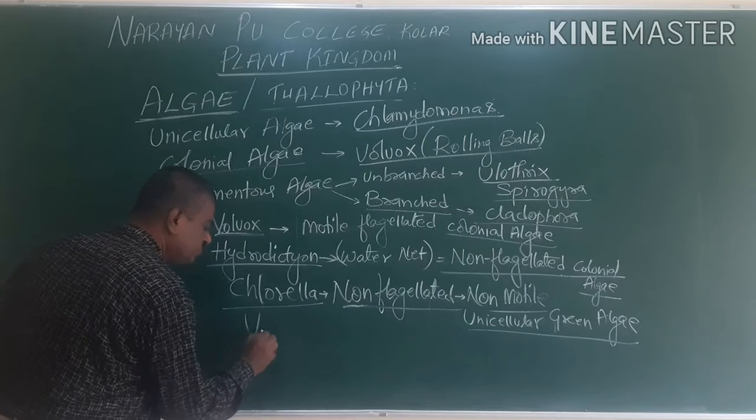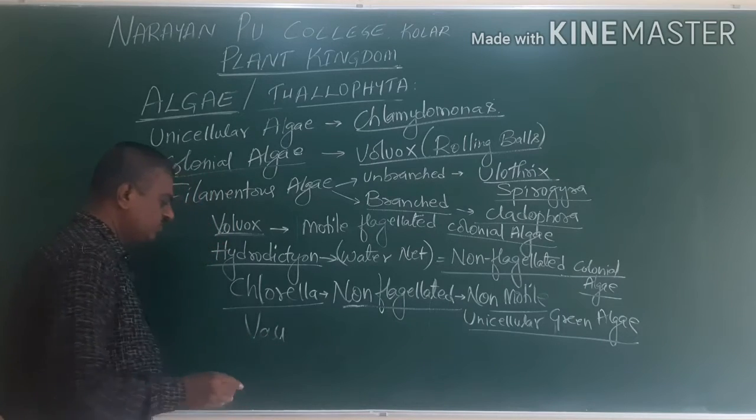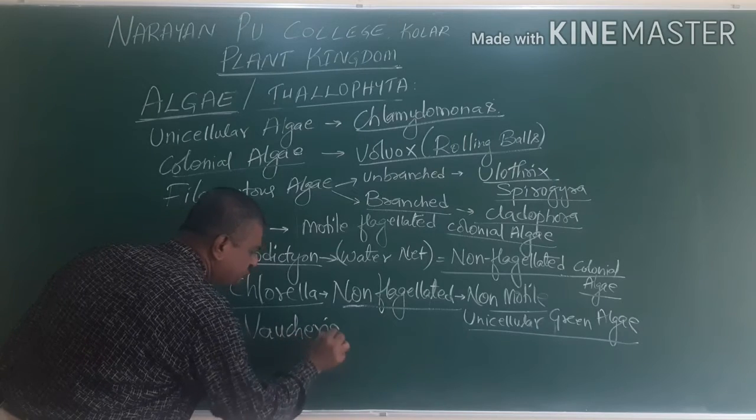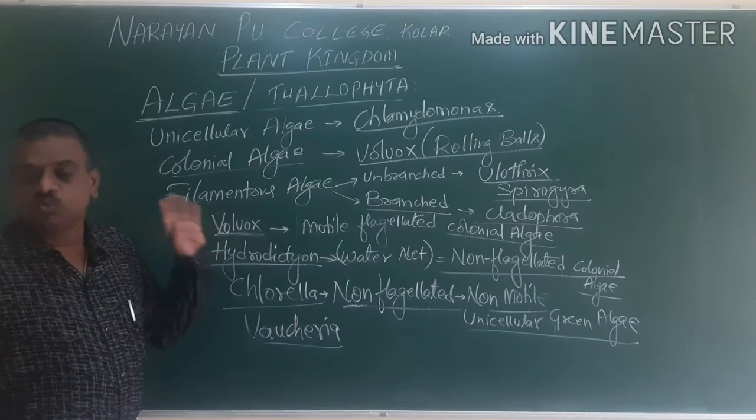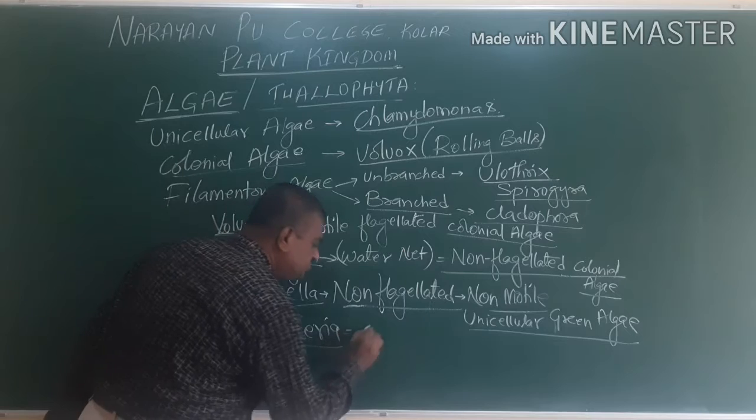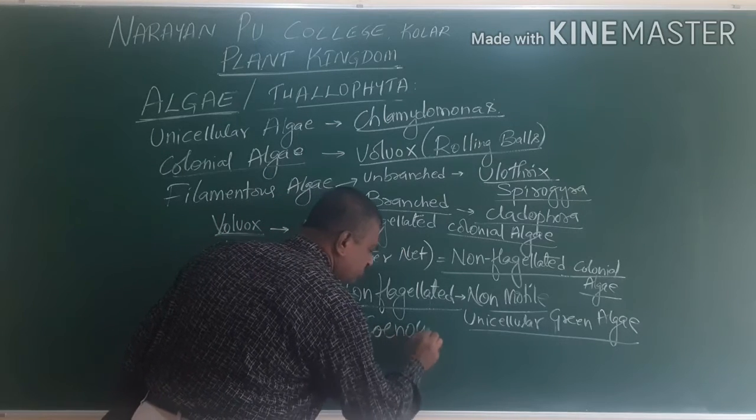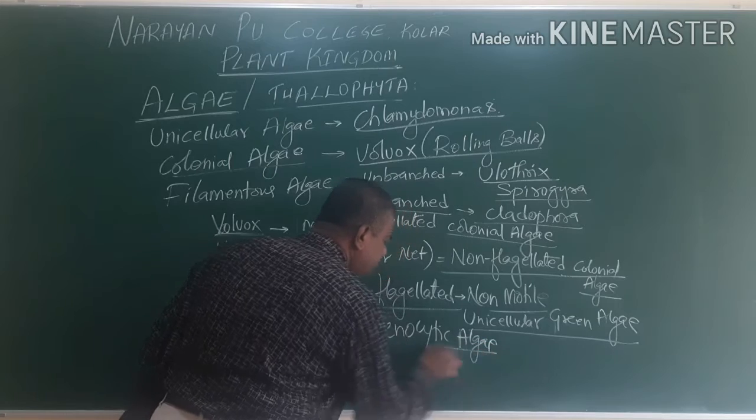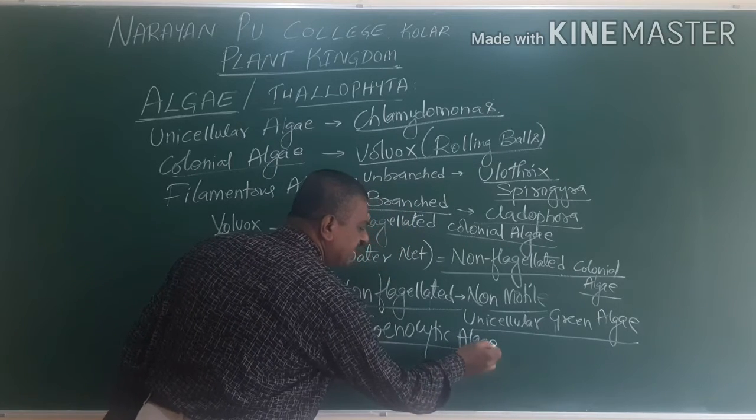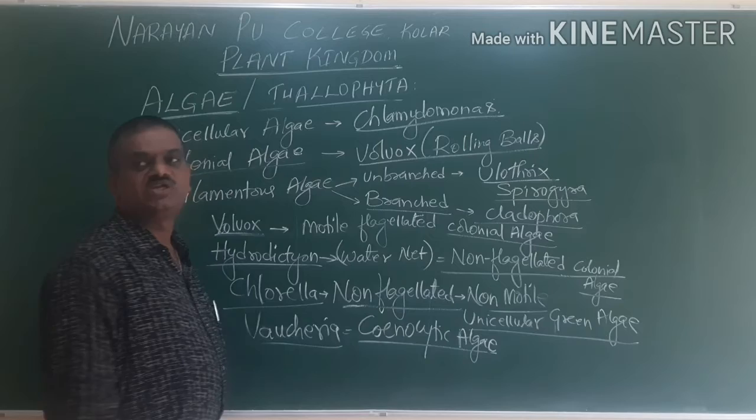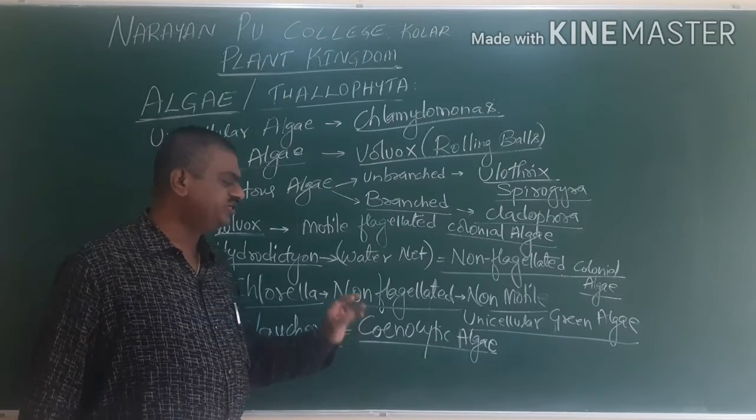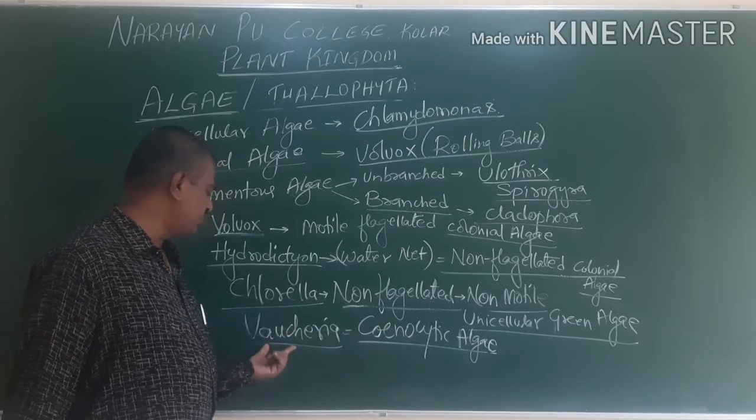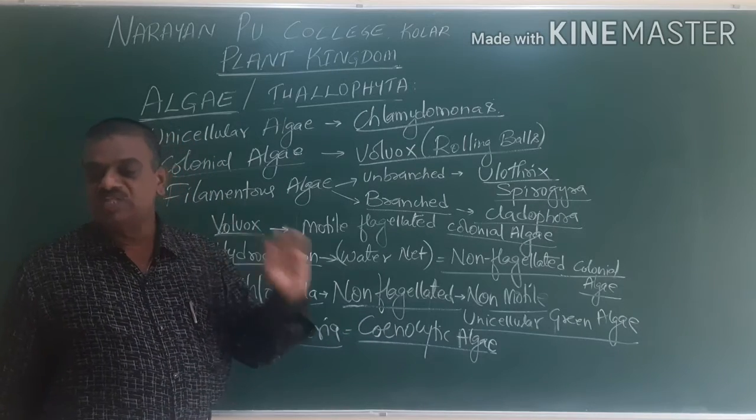Next, Volvox. This is called coenocytic algae. Here the word coenocytic means the presence of multinucleate. So here coenocytic multinucleate algae is present, hence it is called coenocytic algae. Example is Vaucheria.